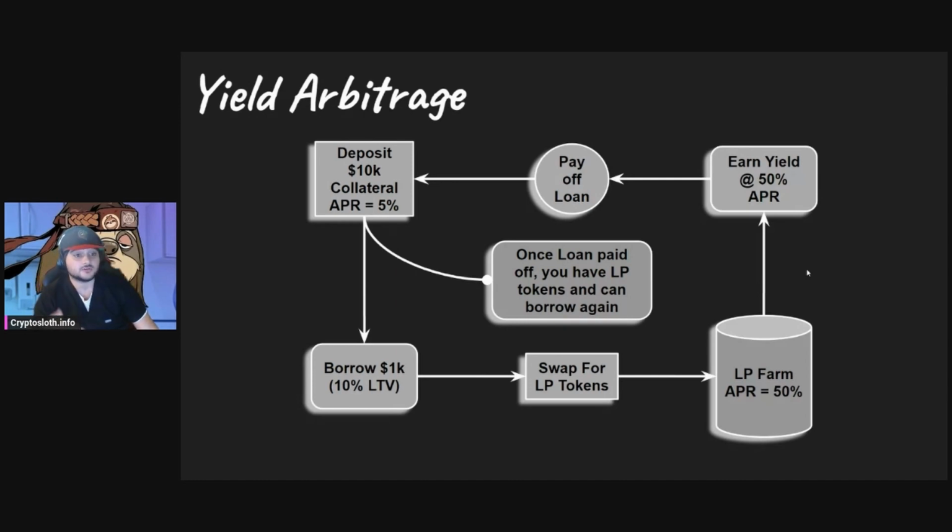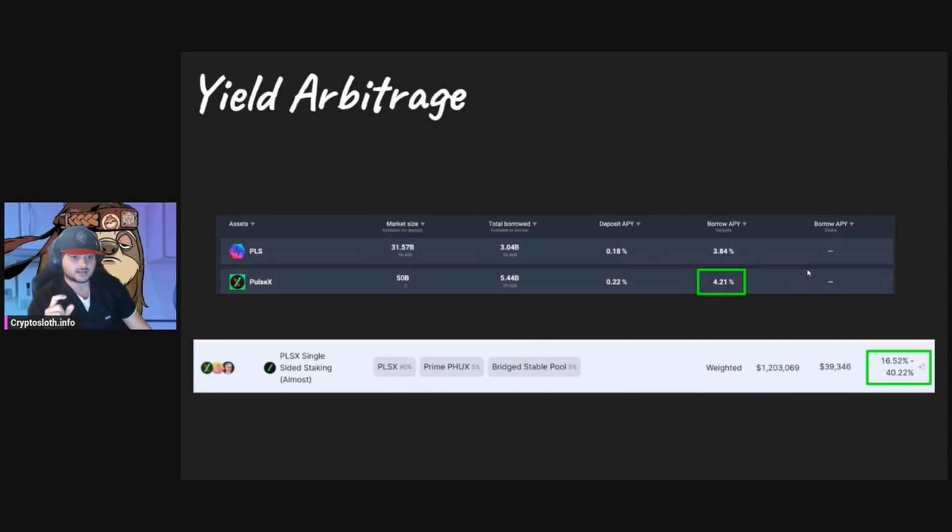Well, in this scenario, if you deposited your Pulse and got PulseX, you could sell half of that into Pulse, and now you keep all of that original Pulse exposed to market volatility. And if it were in a bull market or in an uptrend, you're getting appreciation on your assets and you're earning interest on the side, instead of just getting the market volatility. So let's take a look at an example that exists right now at the time of recording.